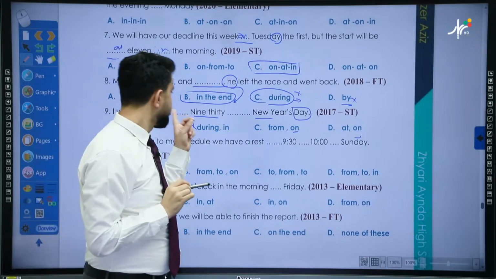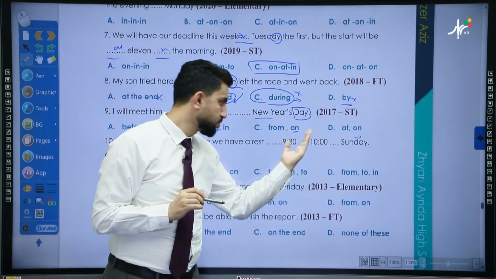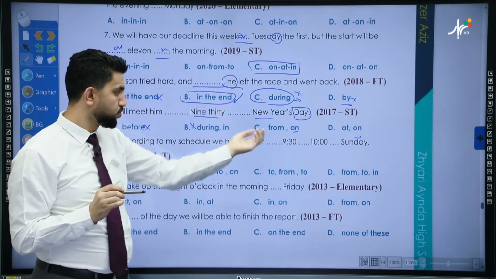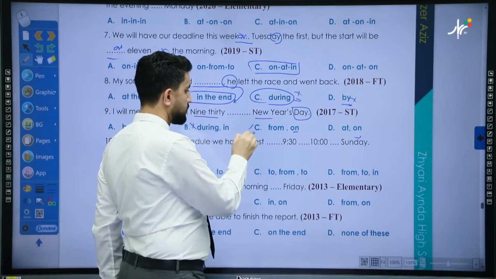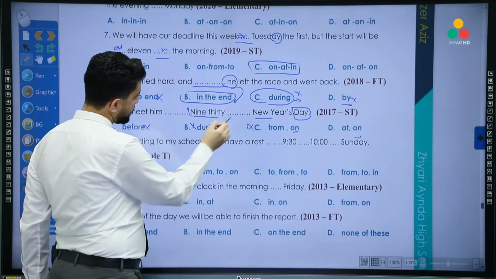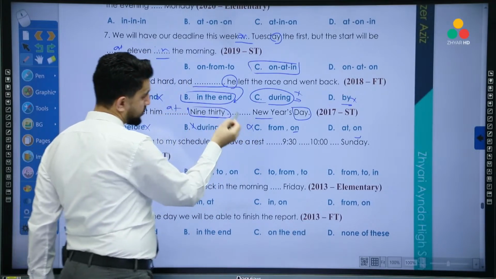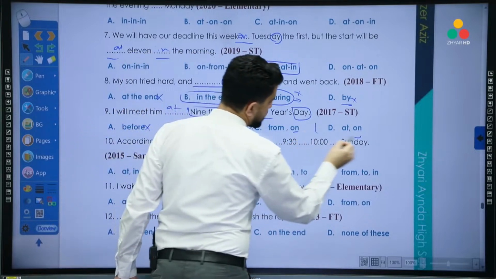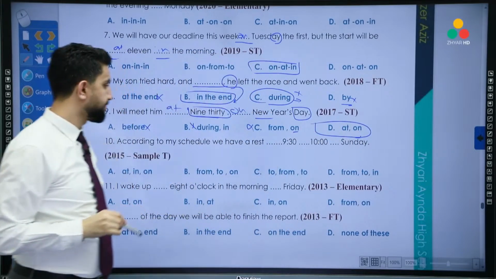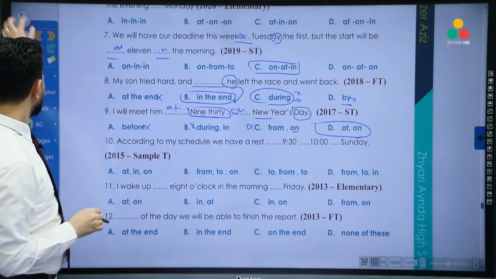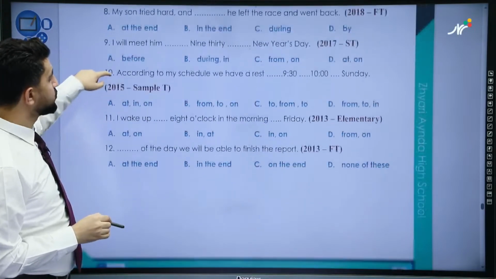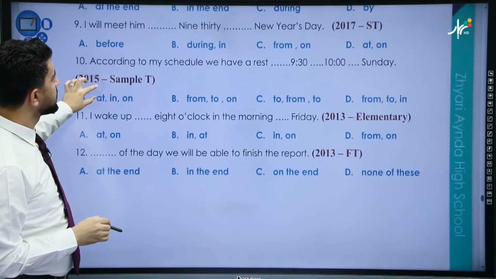Okay. From 9:30 to, we need from and to. This is not from and to. So it must be. With time, we use at. And this one, we use on. So the right answer is D. Okay. Well done. Let's do some other exercises.